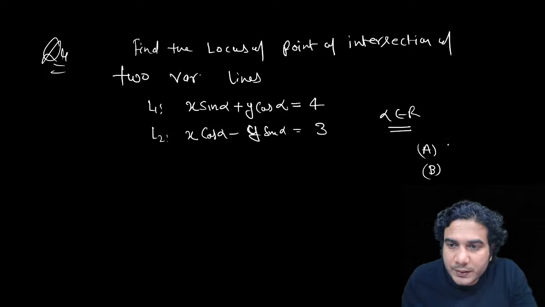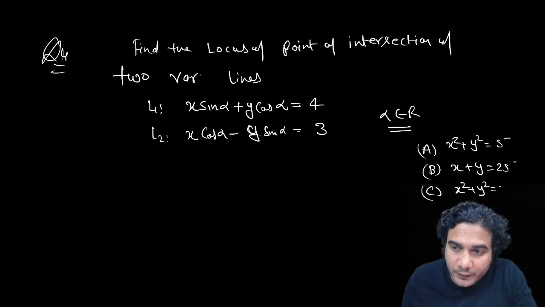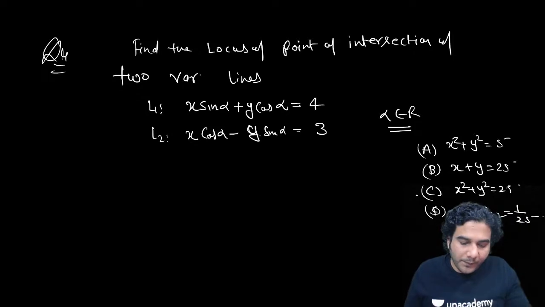So I'm giving you the options. Options are: A, x square plus y square is equal to 5; B, x plus y is equal to 25; C, x square plus y square is equal to 25; and D, 1 upon x square plus 1 upon y square is equal to 1 upon 25.